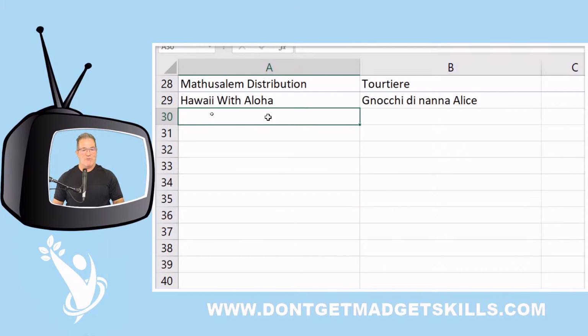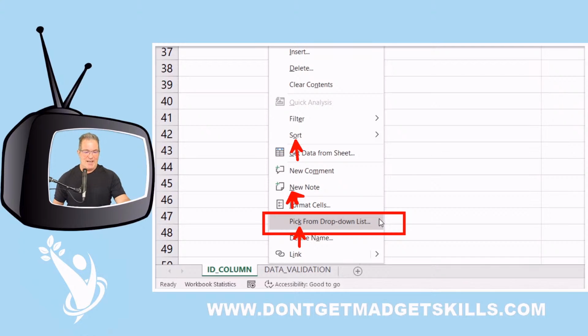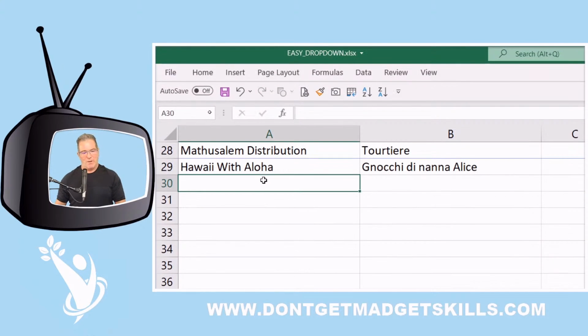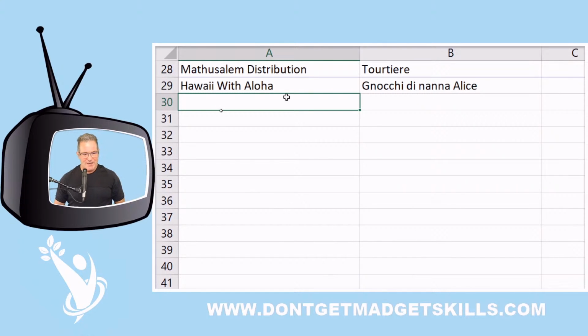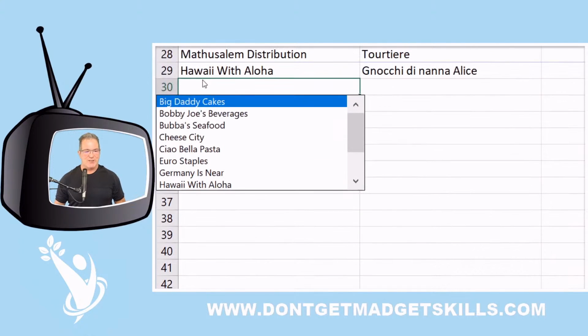Here's how I did it. I went ahead and right clicked, and then we see what our options are. And right here we have pick from drop down list. And you notice that there's an underlined letter, and it's the letter K. That's how we know what to press. If I right click and I press the letter N, I'm going to do a new note. If I right click and I press the letter O, we're going to sort just like that. Now, check this out. I put my marquee where I want to enter my data or create my drop down list. So I right click and then I see pick from drop down list, just like that. And then there's the drop down list.